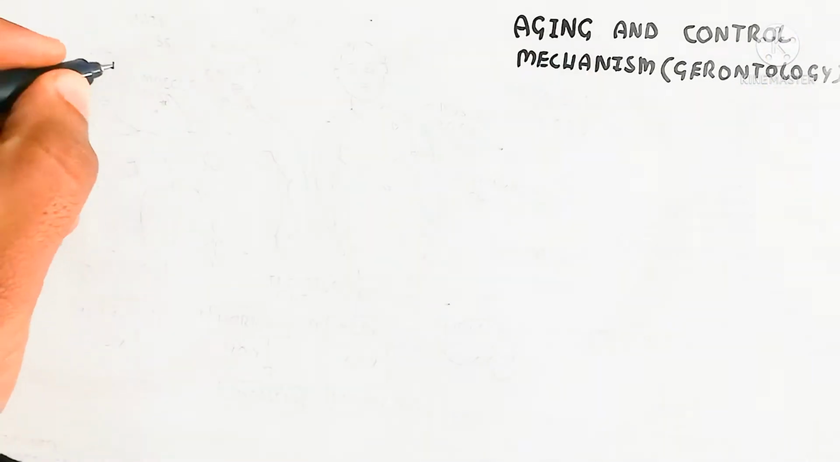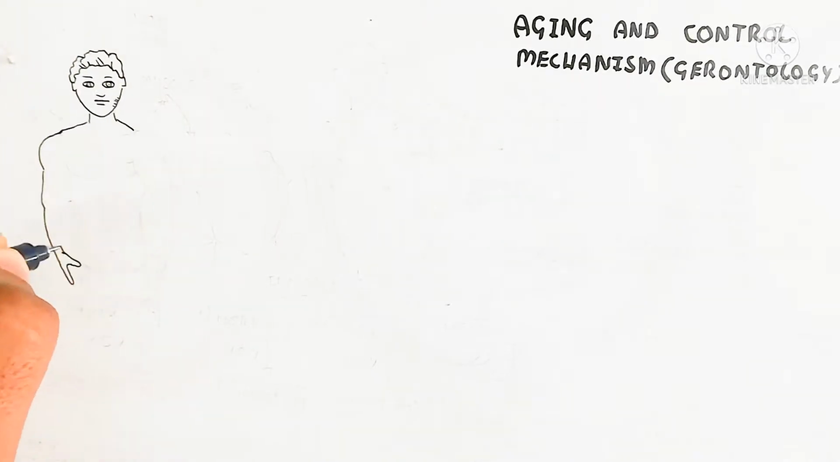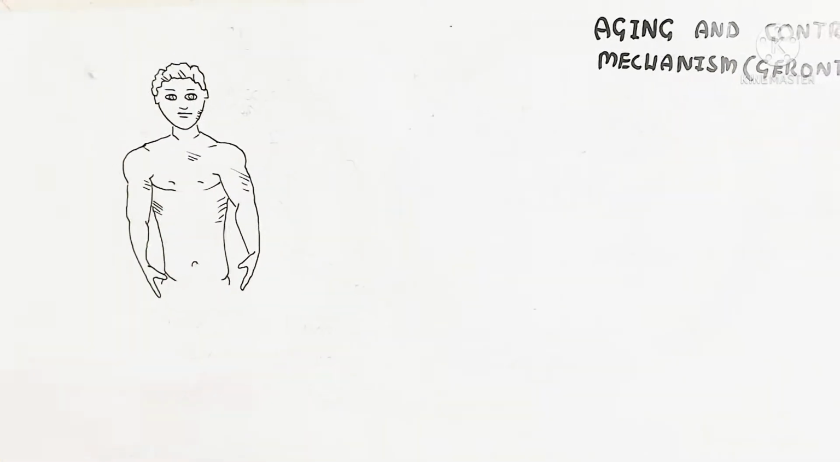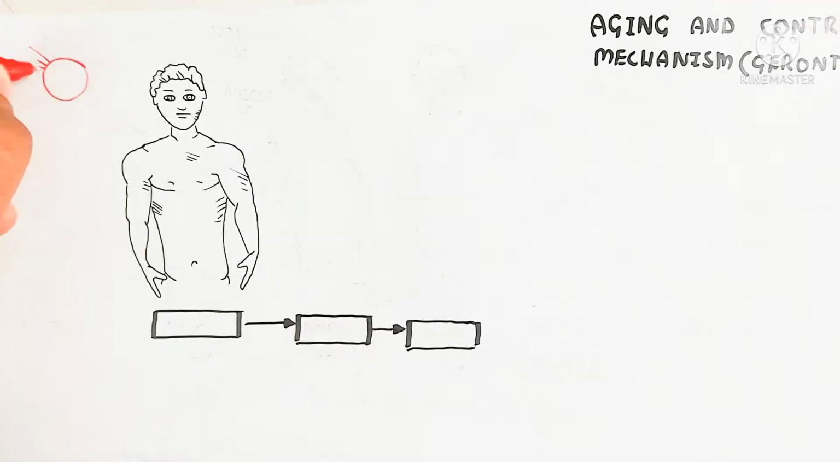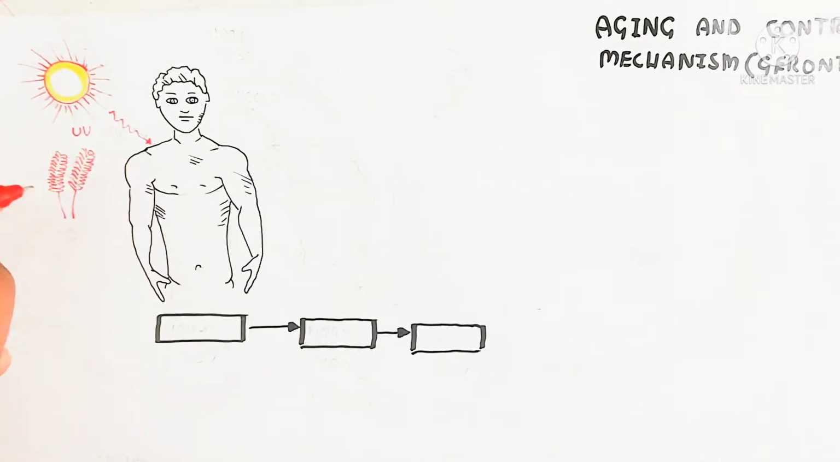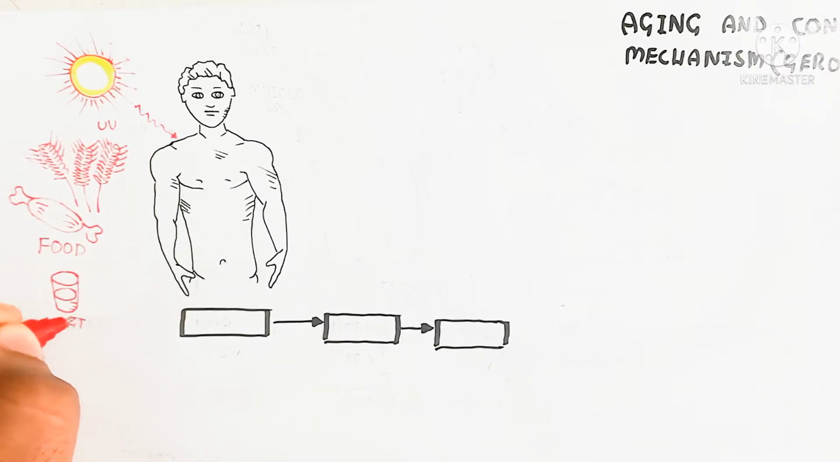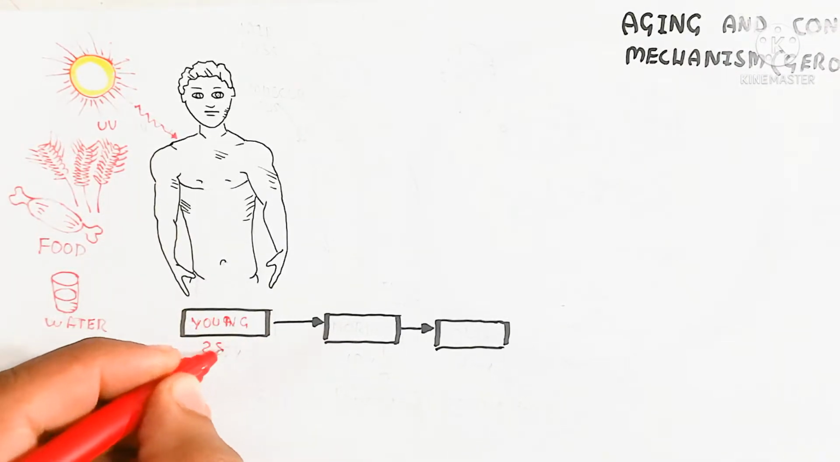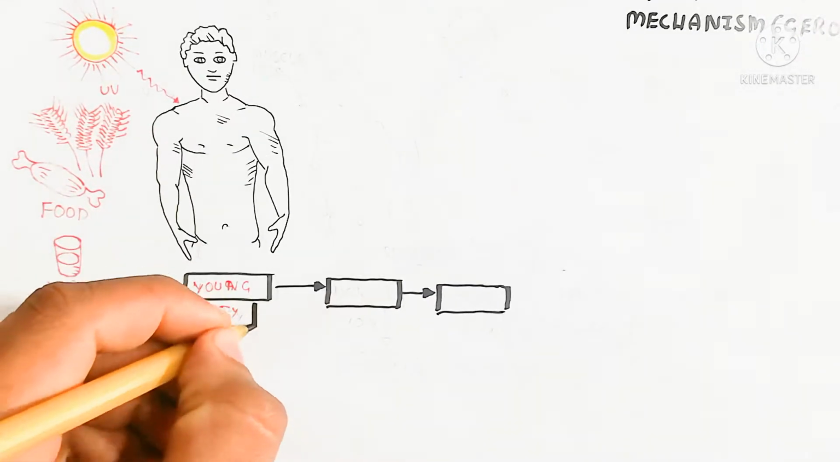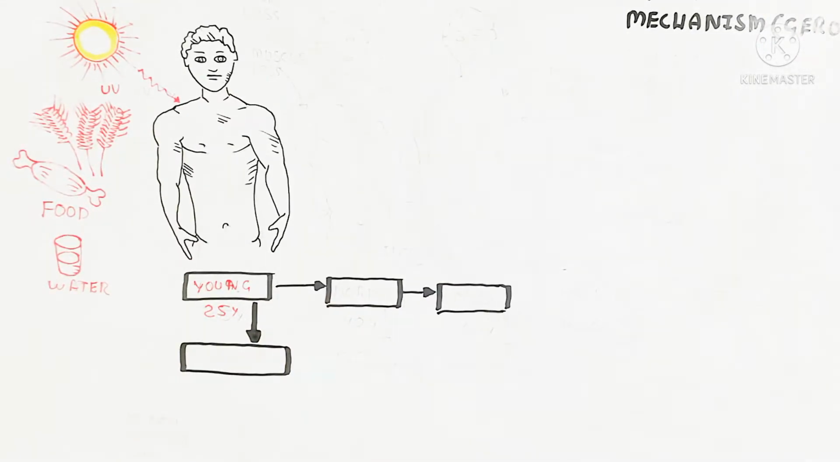Aging and control mechanism we will discuss. It is the topic about gerontology. So aging is basically the negative physiological changes in our body. Let's begin to understand. Here is the effect of food and water, etc., and UV lights. Also, there are many reasons.